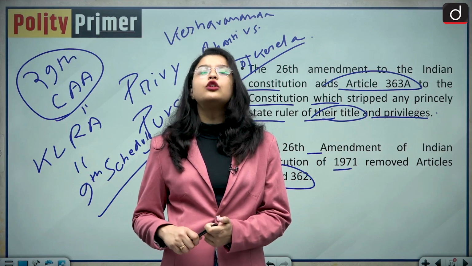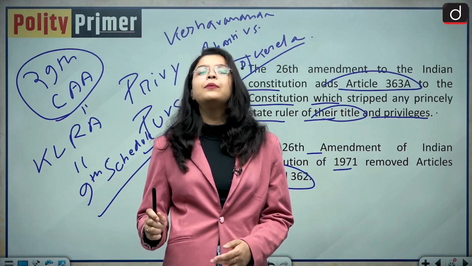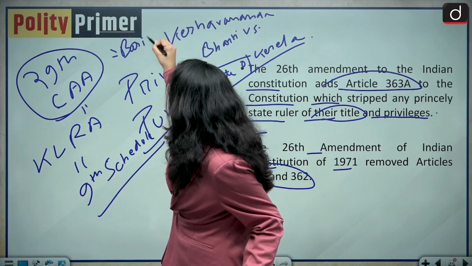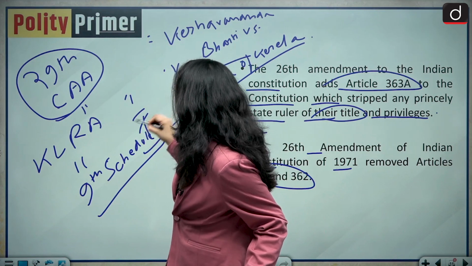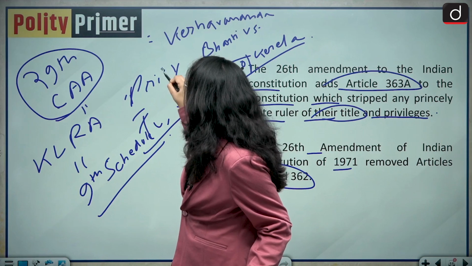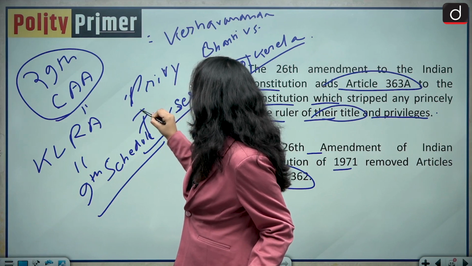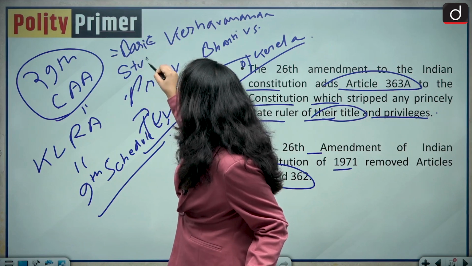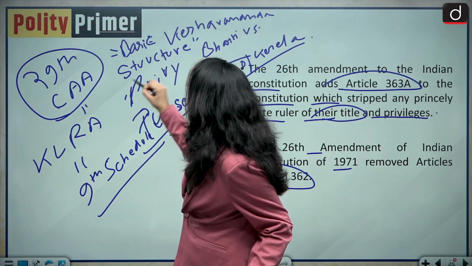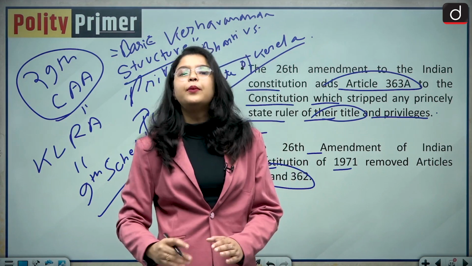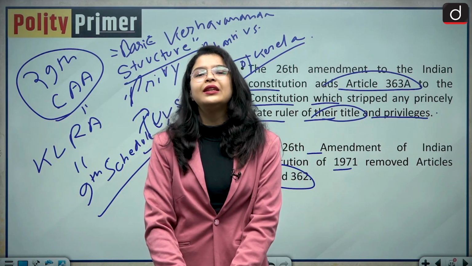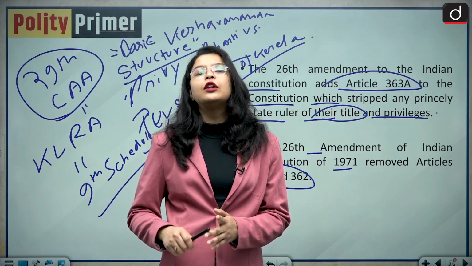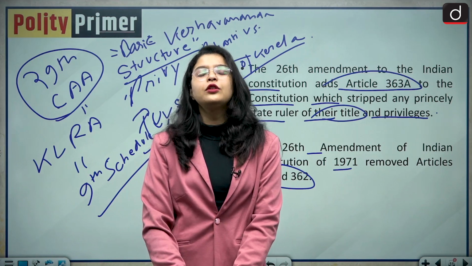So the Supreme Court acknowledged that yes, the Parliament has the amending power over the constitution, but it cannot amend the basic structure of our Indian constitution. And this is how finally the basic structure doctrine was evolved in the Keshwanand Bharti case. That means the Parliament has the amending power, but it cannot amend the basic structure of our Indian constitution.